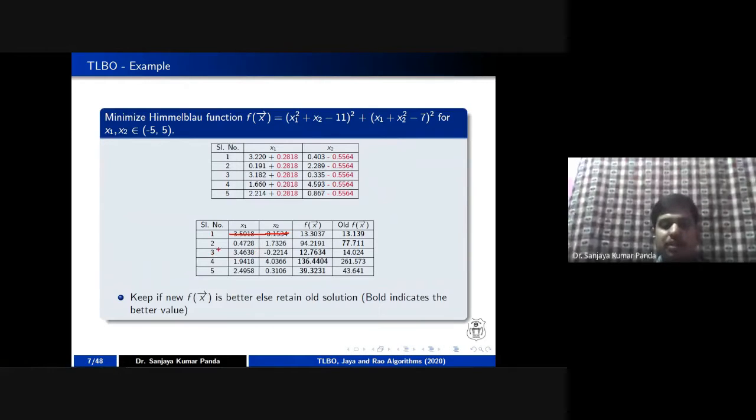Similarly, if you see in the population 3 case, your new fitness value is better than your old fitness value. So we are removing the old sample and replacing it with our new sample. That's why it says keep the new f of x if it is better, else retain the old solutions. That I have represented in bold color, so that you can get your updated values after your first phase. So this completes the first phase of your TLBO. That is what happens in the classroom teaching.